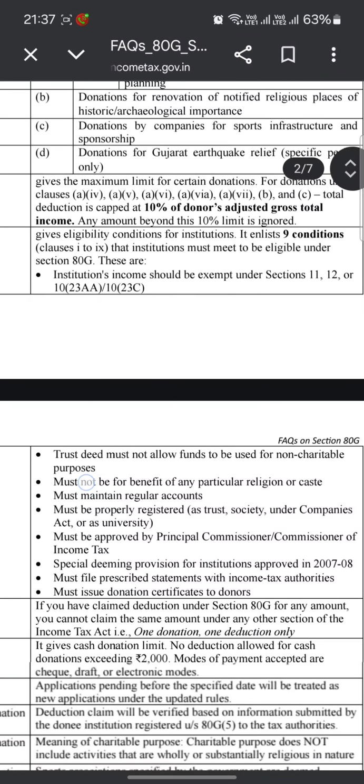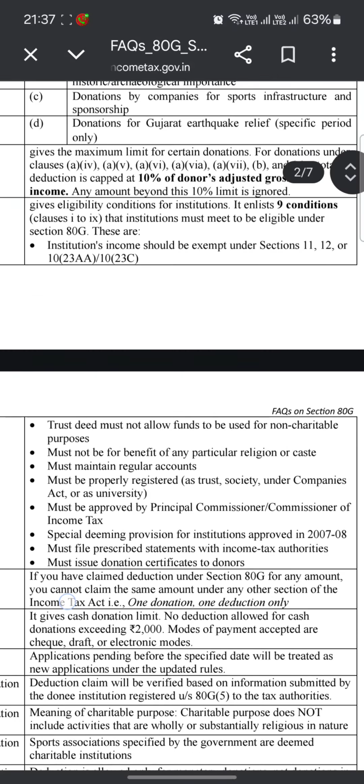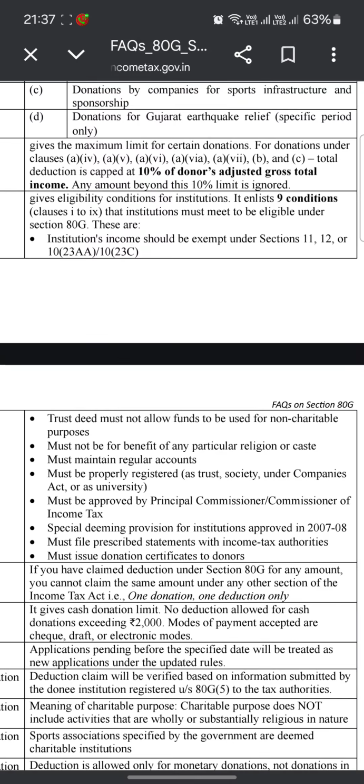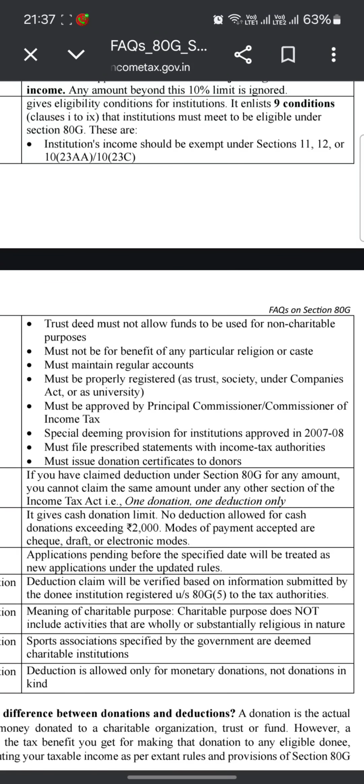Clause 5 gives the eligibility conditions for institutions. It enlists 9 conditions, clauses 1 to 9, that institutions must meet to be eligible under Section 80G. The institution's income should be exempt under Section 11, 12, 10(23AA) or 10(23C). The trust deed must not allow funds to be used for non-charitable purposes. It must not be for the benefit of any particular religion or caste.